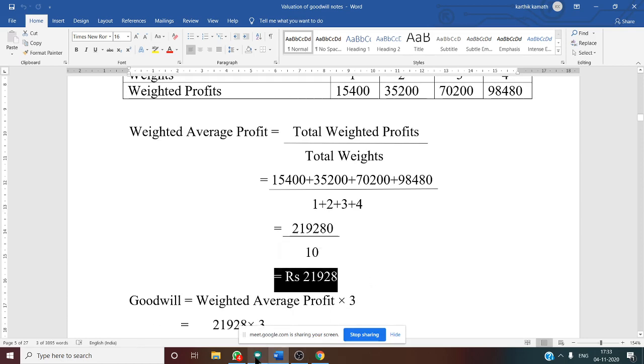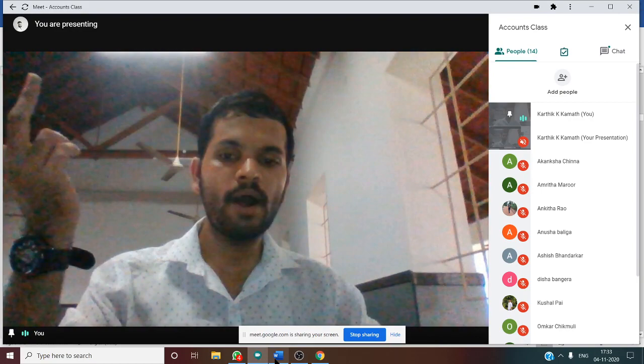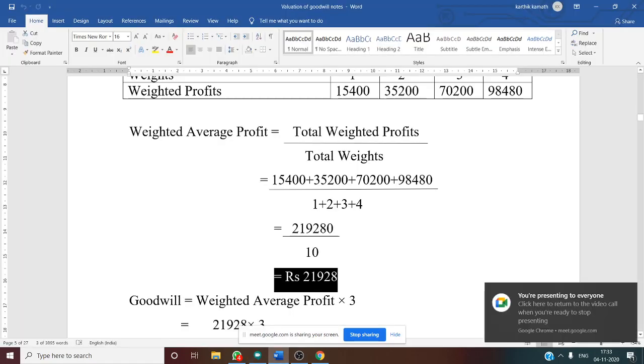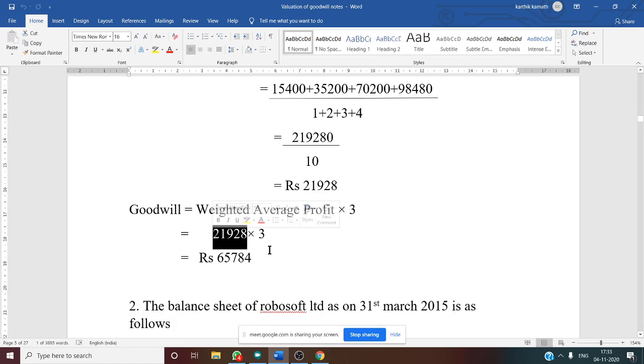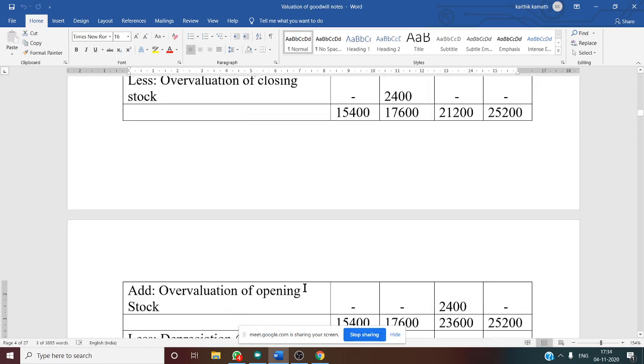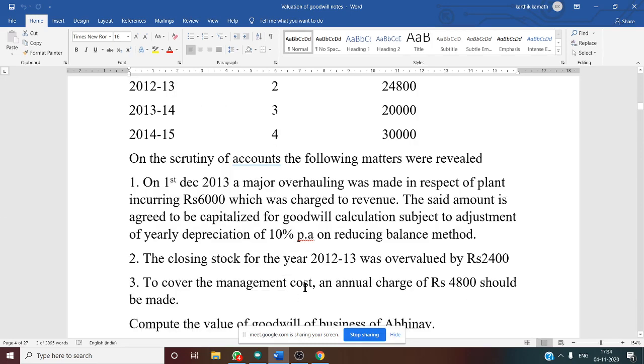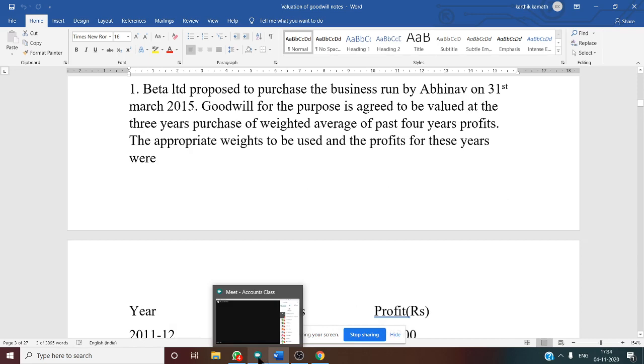But we want goodwill. So how to calculate goodwill? There is a years of purchase mentioned in the problem. If you see the problem here, 3 years of purchase they have said. So goodwill is equal to weighted average profit into years of purchase. So here weighted average profit 21,928 into years of purchase 3. So the final answer of goodwill is 65,784. Yes, this is the ultimate answer. So this is how you are going to solve the problem. This type of problem comes for a 12 mark question, often asked in previous year question papers.